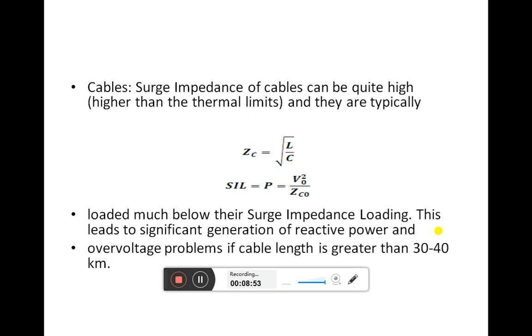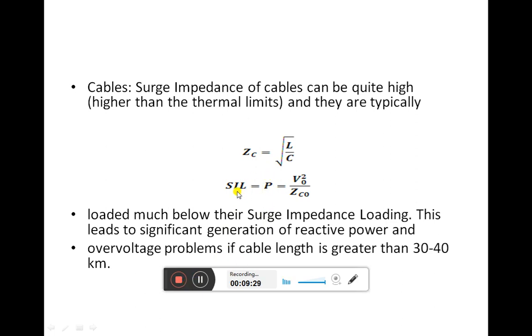Now in this slide we can see the equations mentioned for the characteristic impedance ZC and the surge impedance. Characteristic impedance ZC is written as the square root of L by C, where L is the inductance of the line and C is the shunt capacitance.